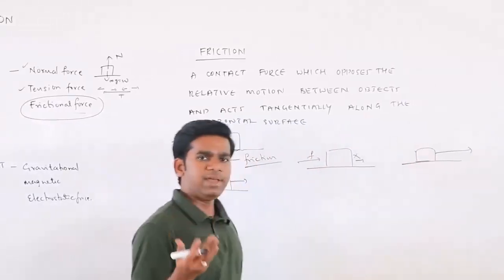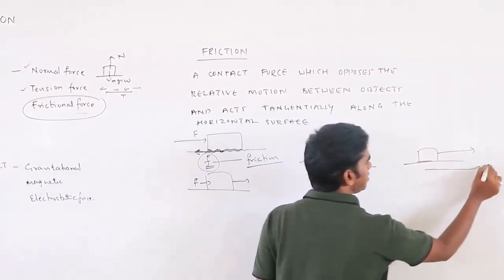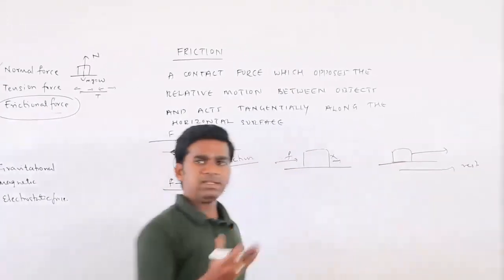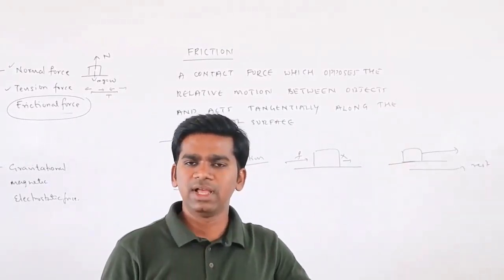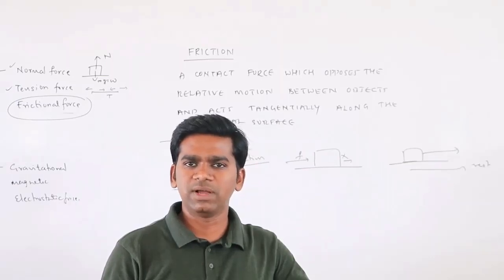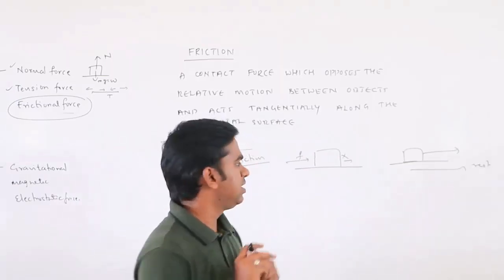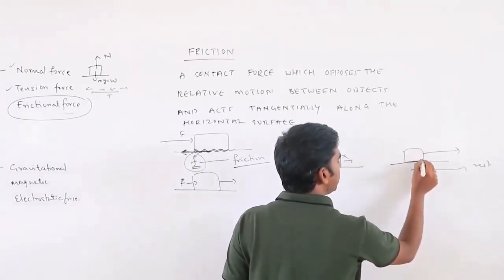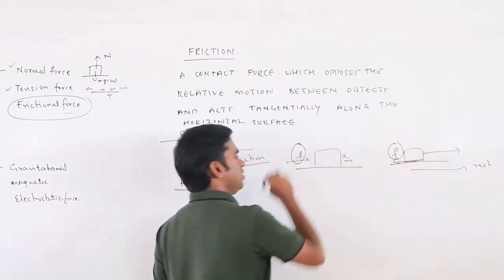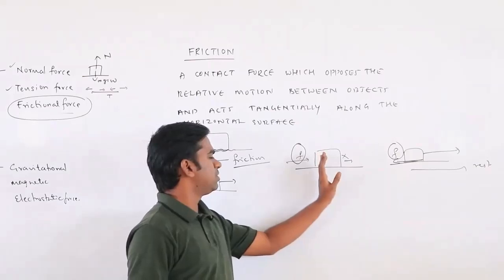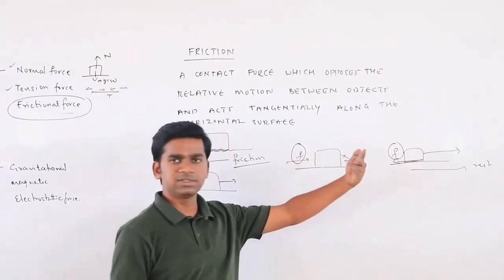If you do not apply force, what will happen? After some distance, it will come to rest. Why is it coming to rest? According to Newton's law, unless an opposing force acts, it will not come to rest. So that opposing force is also friction. This is coming when the body was at rest, and this is coming when the body is in motion.